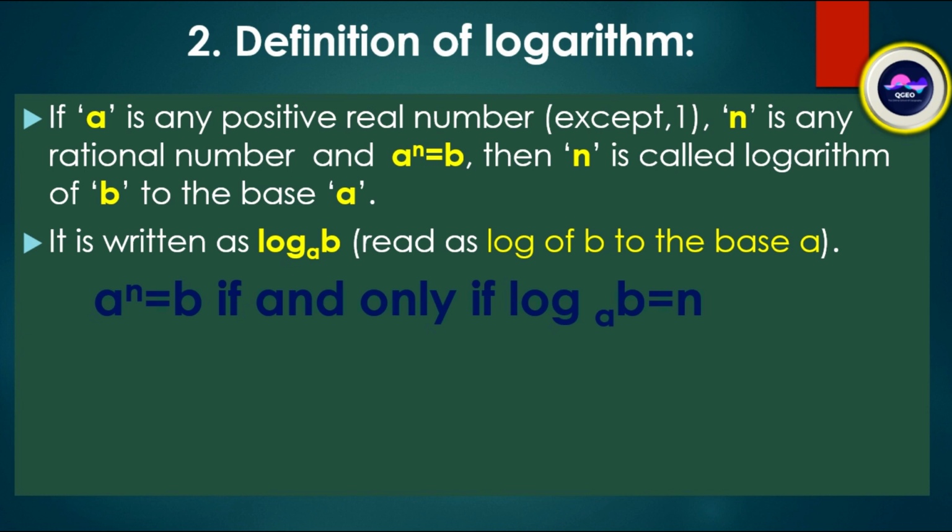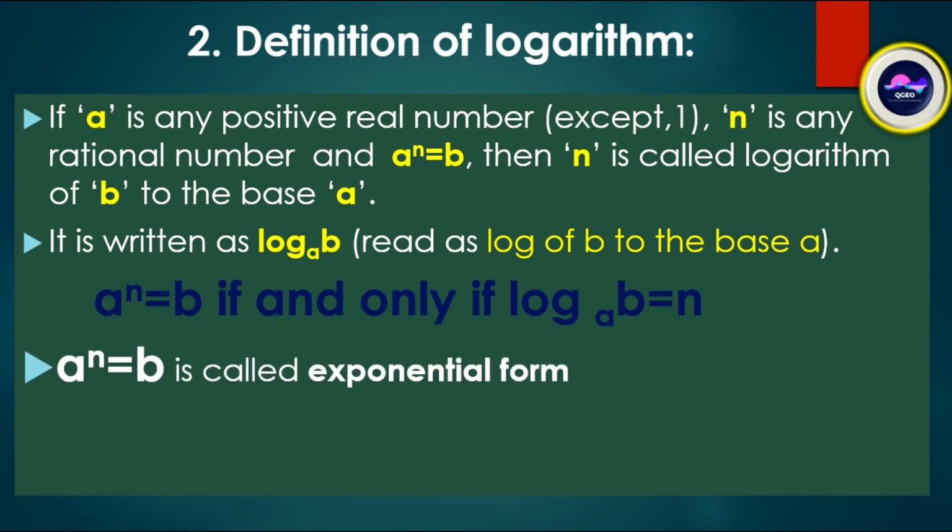We can say a to the power n is equal to b if and only if log b base a is equal to n. Now, a to the power n is equal to b is the exponential form. This is the exponential form.